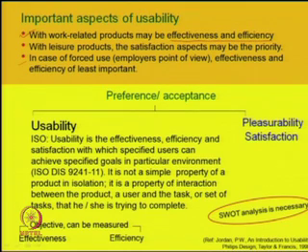priority. Now, the preference and acceptance of a design depends on usability and pleasurability, that is the satisfaction issues.